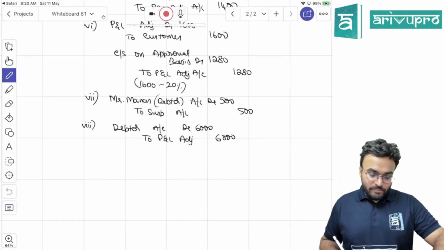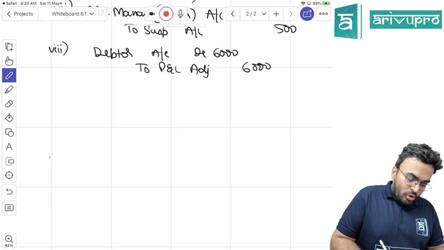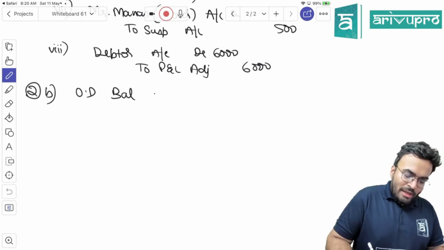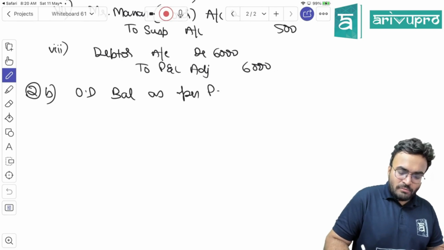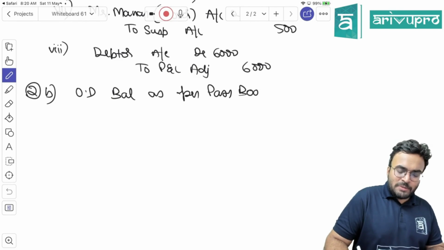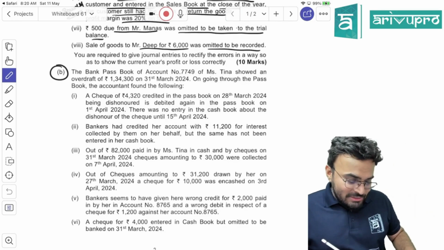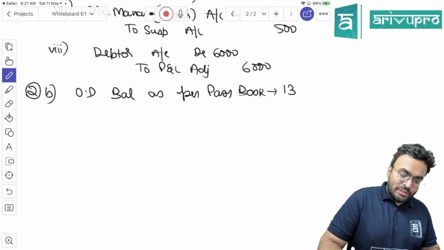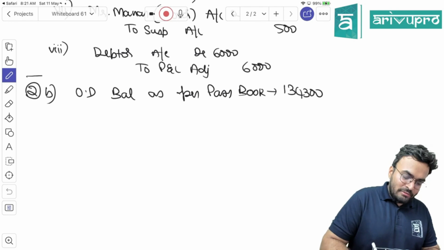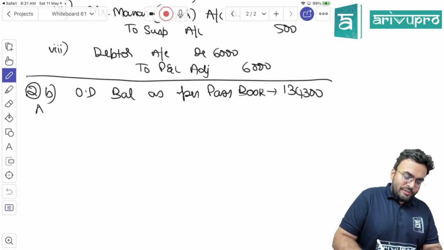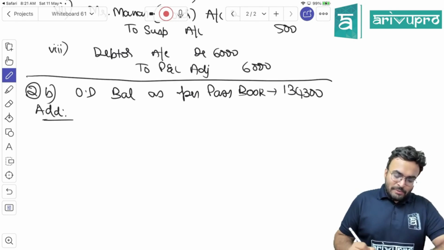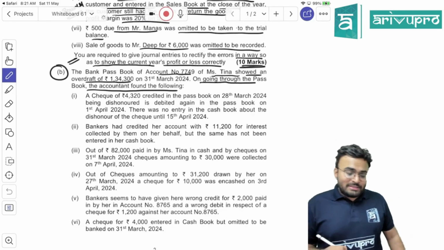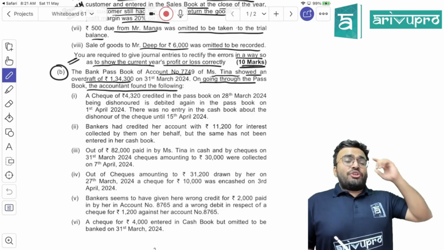So now what is your starting point? OD balance as per passbook. What is the OD balance? 1,34,300. Okay, after this some things will be added, some things will be subtracted. Now, we should think from whose angle?